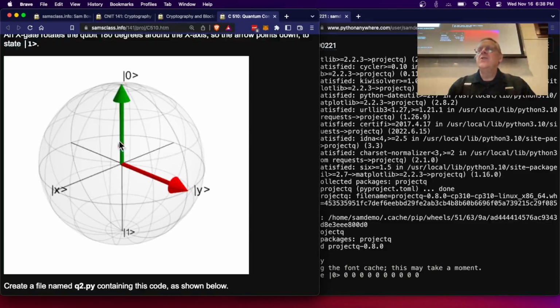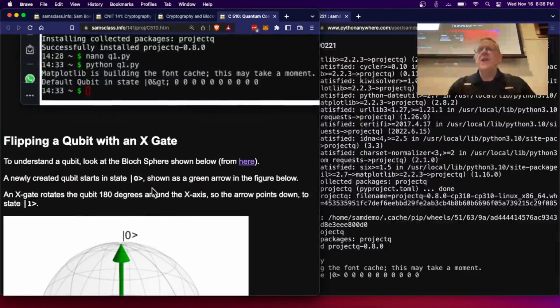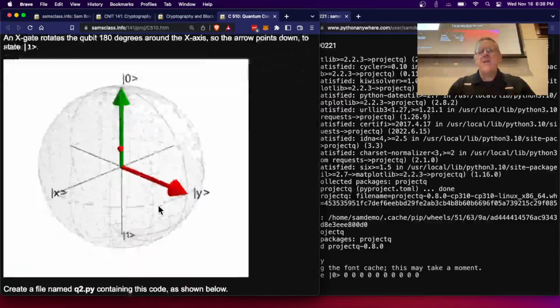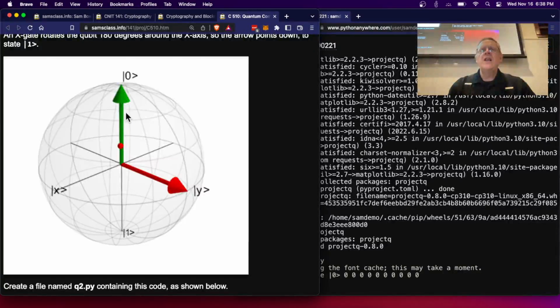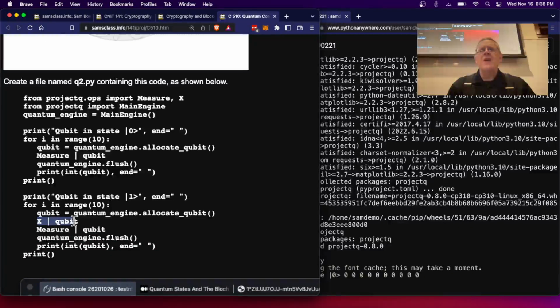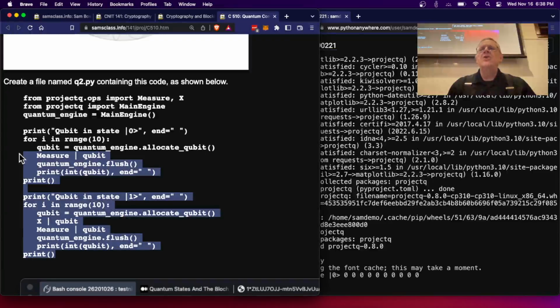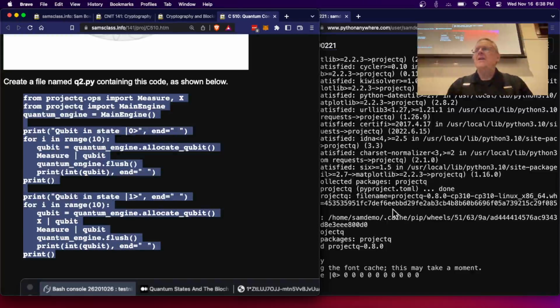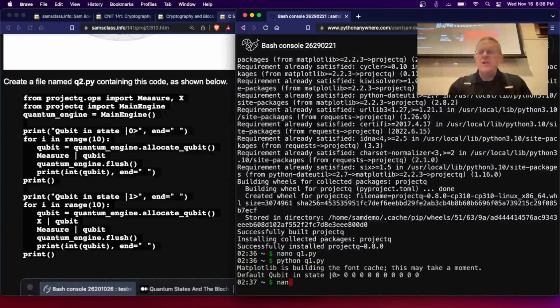So we're going to turn this into an uncertain qubit. What we're first going to do, though, is rotate it around the x gate. And here's the x-axis, but if we rotate it 180 degrees around the x-axis, this arrow will rotate all the way down here, and I will have a state of 1. I will move from a certain state of 0 to a certain state of 1. So that's what this does. This x operator rotates it 180 degrees about the x-axis. So that will turn the 0 qubit into a 1 qubit.